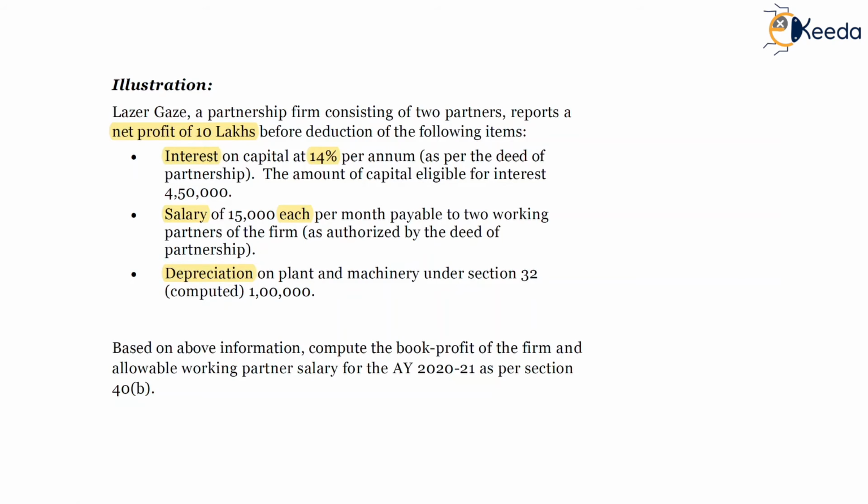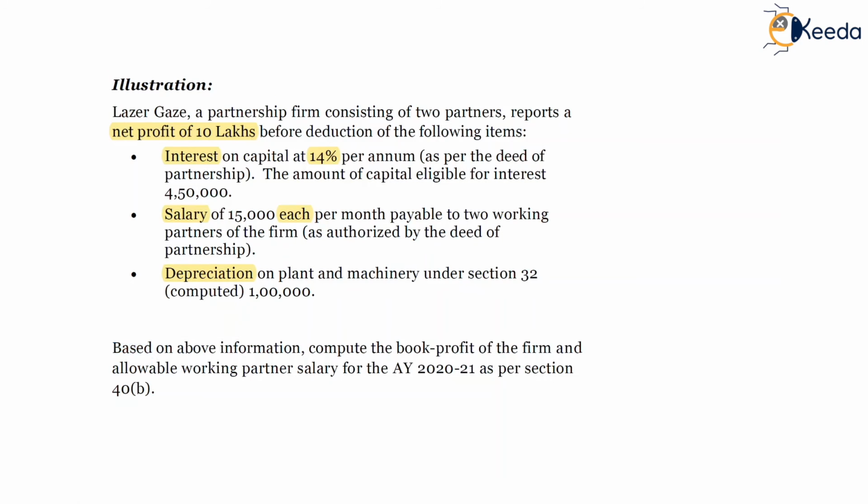Depreciation on plant and machinery under section 32 is computed at 1 lakh. The net profit of 10 lakhs is before giving deduction of interest, salary and depreciation. So for computing the book profit, we will have to deduct depreciation and interest at the rate of 12%, which is allowed as per 40B, and thereafter we will obtain book profits, and we can then compute the amount of deduction available as per section 40B for remuneration paid to working partners.